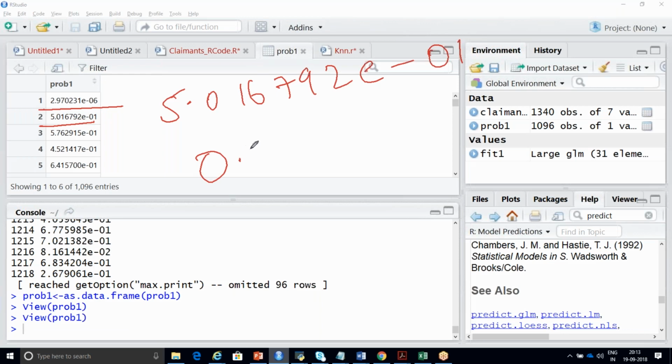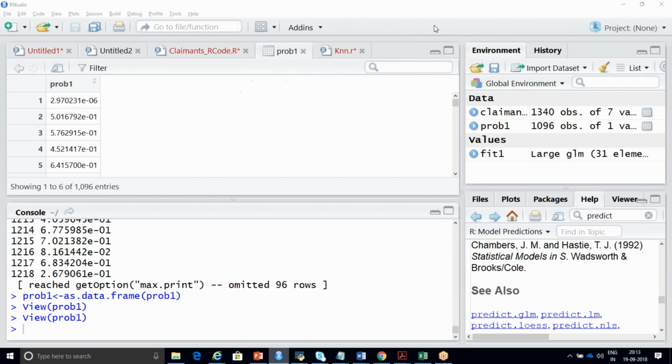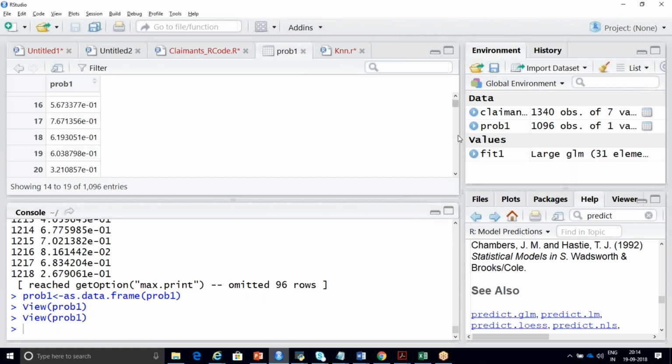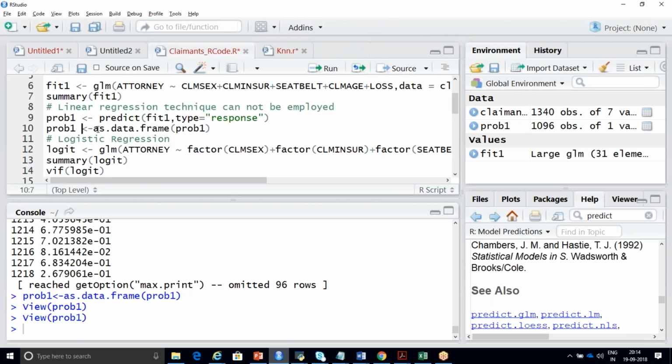It will be 0.50, 0.576, 0.45, 0.64, like this. You should see here, first one has minus 0.06, and the remaining are 0.01, 0.04, 0.057, like this. I'm going to explain that next.